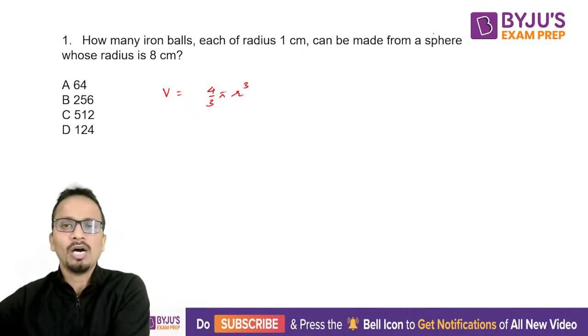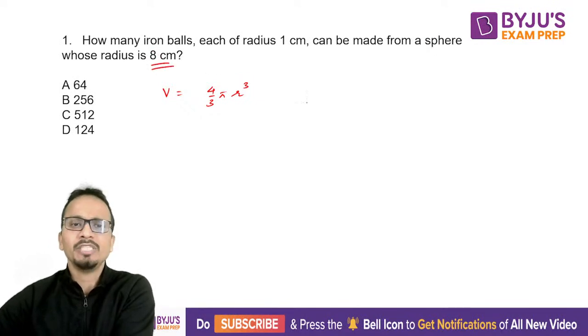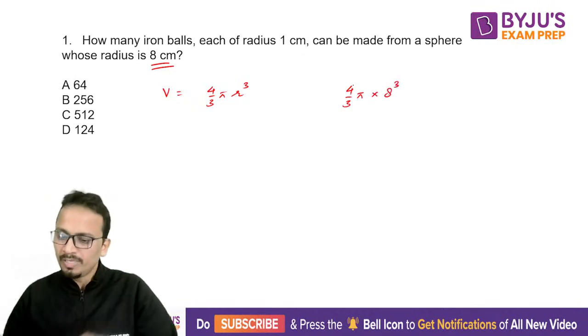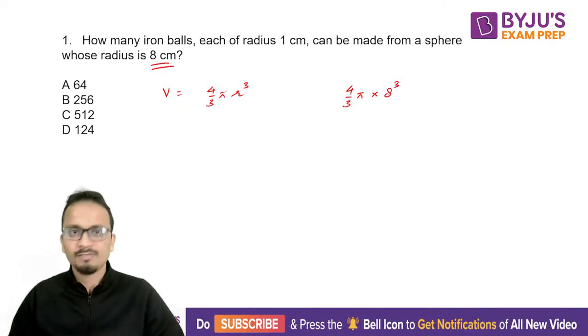Okay, so we are given a big sphere whose radius is 8 centimeter. So the volume here will be 4 upon 3 pi multiplied by 8 cube. Okay, so this will be the total volume that we have, right?